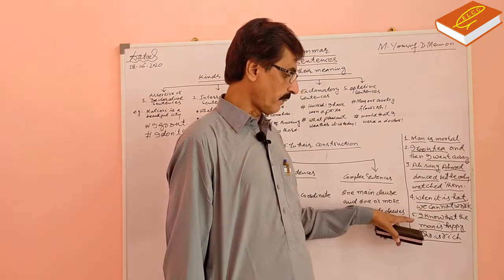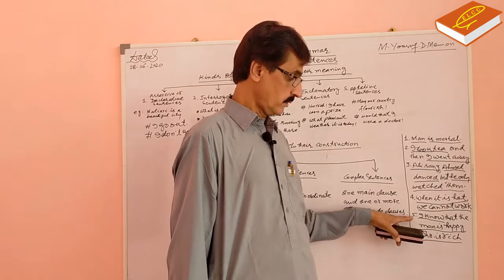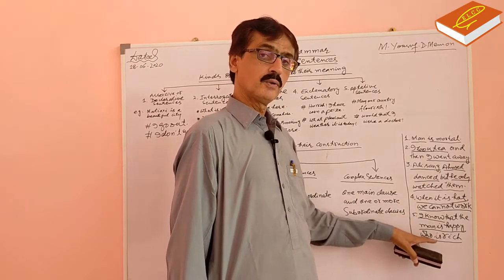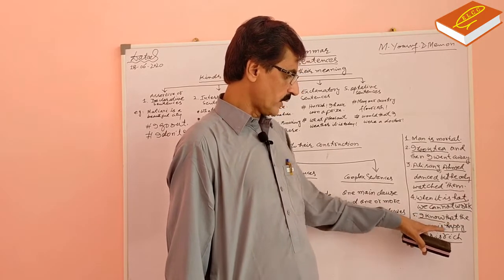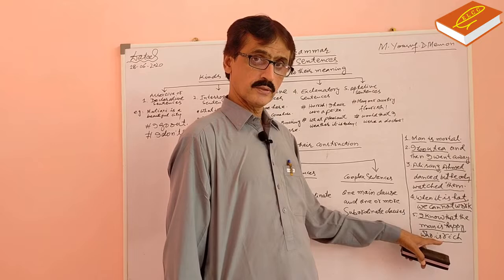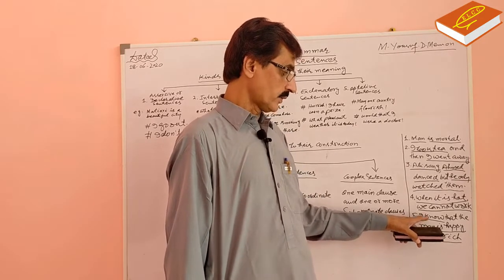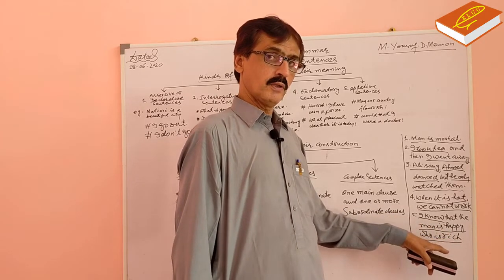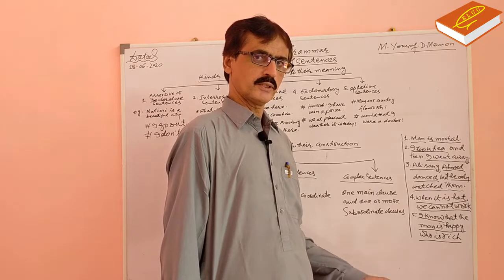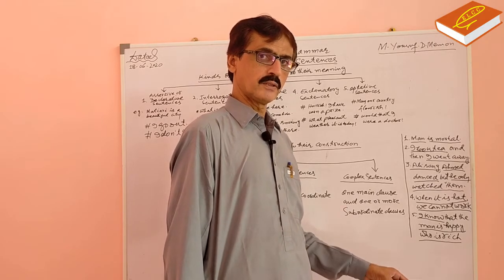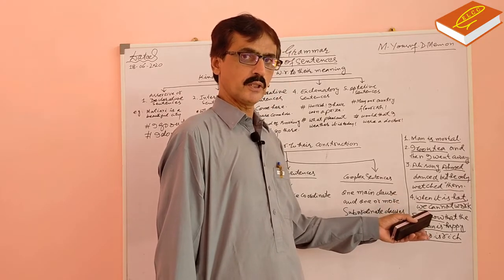But in example number 5, main clause, principal clause is 1 and subordinate clauses are 2. The man is happy, it is sentence. Who is rich? It is sentence. Because it has subject and predicate of its own. But the subordinate clause cannot stand alone. It has sense but not complete. It makes its sense complete when it is used with main clause.